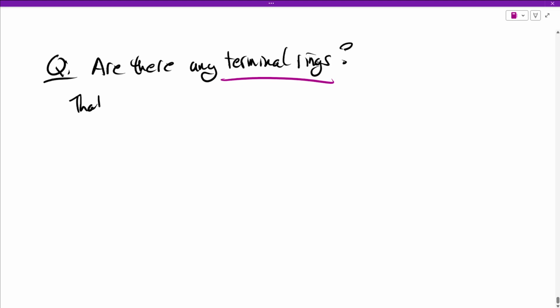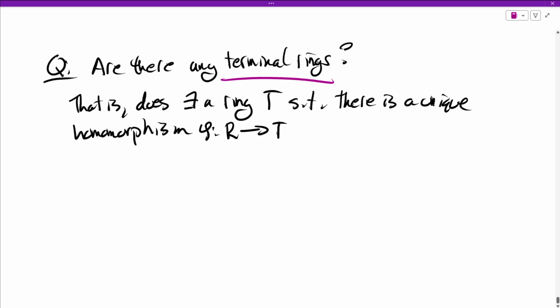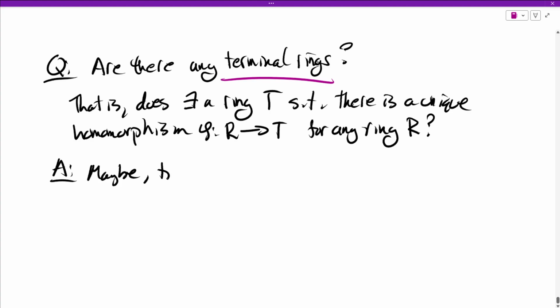So that is, does there exist a ring, let's call it T for terminal, such that there is a unique homomorphism from any ring, for any ring R, where T is the codomain? And the answer is, well, Z kind of worked out, right? So maybe the answer is maybe. Let's try what we know.